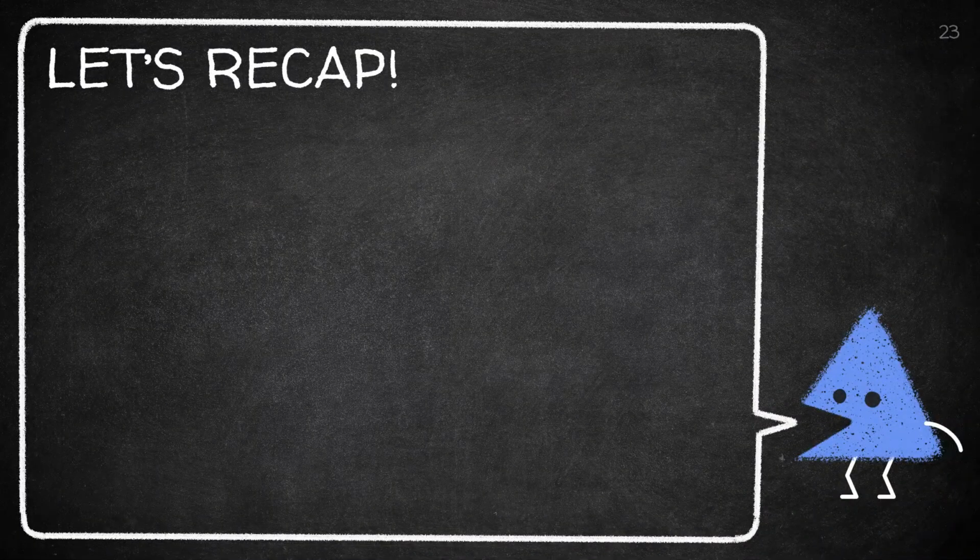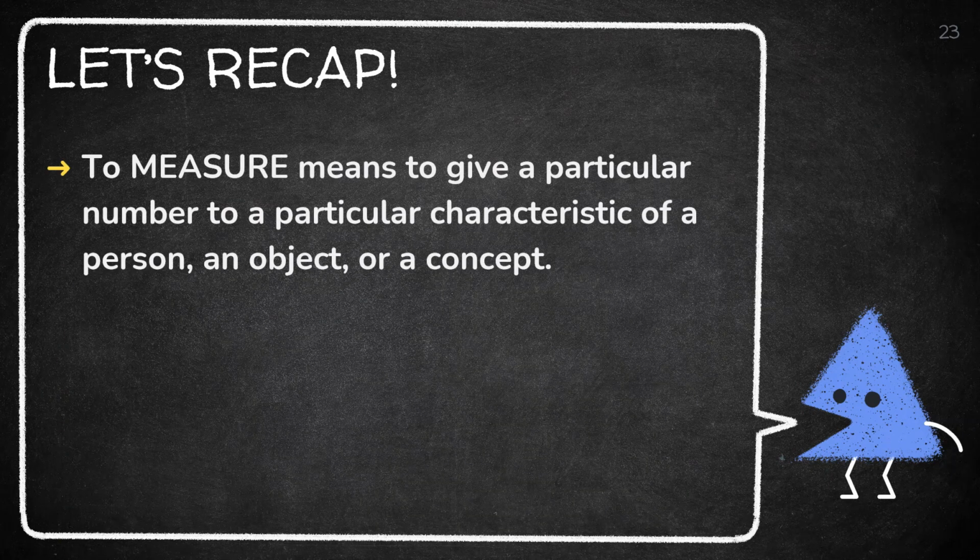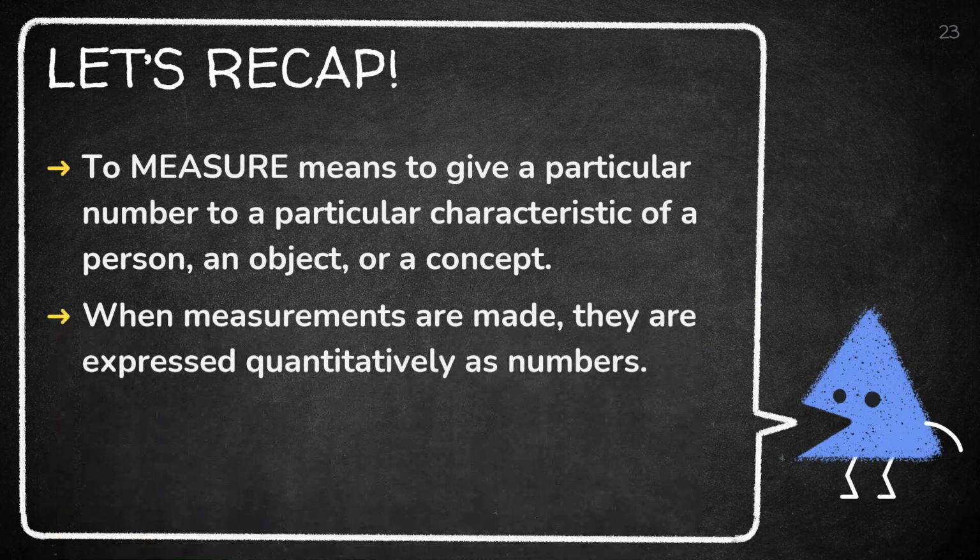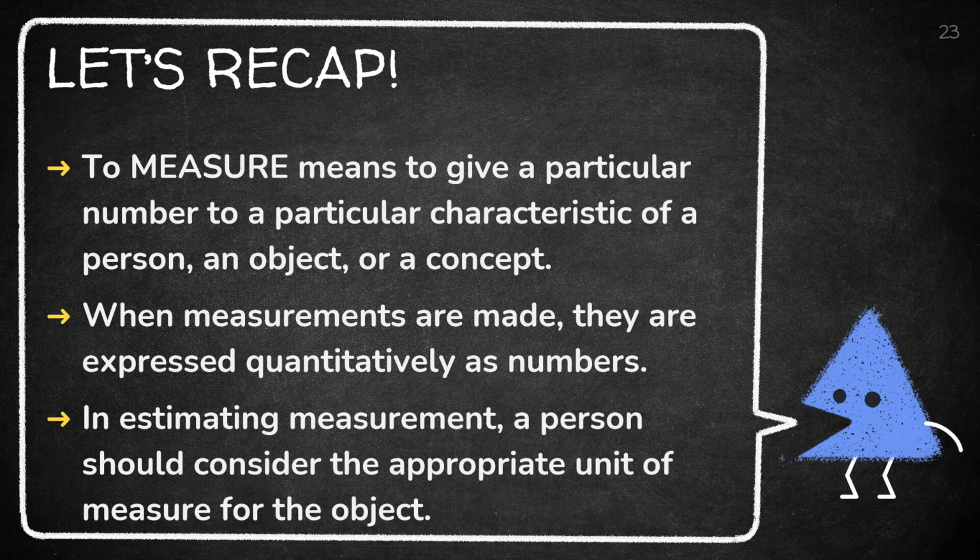So you have seen how measurement is important in our daily life. Let us now have a recap of what we have discussed. To measure means to give a particular number to a particular characteristic of a person, an object, or a concept. When measurements are made, they are expressed quantitatively as numbers. And in estimating or approximating measurement, a person should consider the appropriate unit of measure for the object.